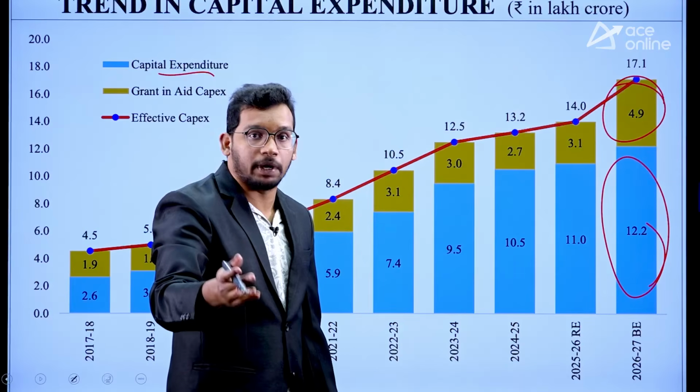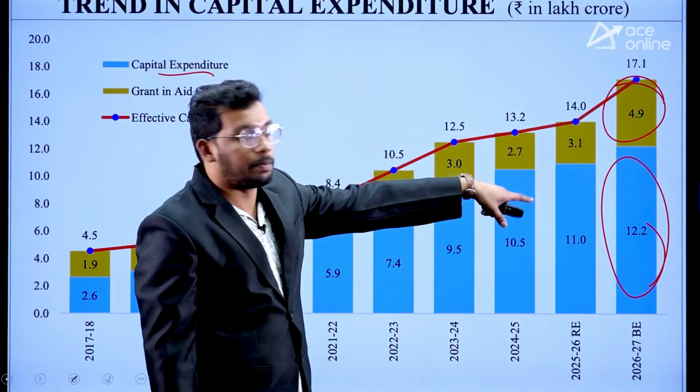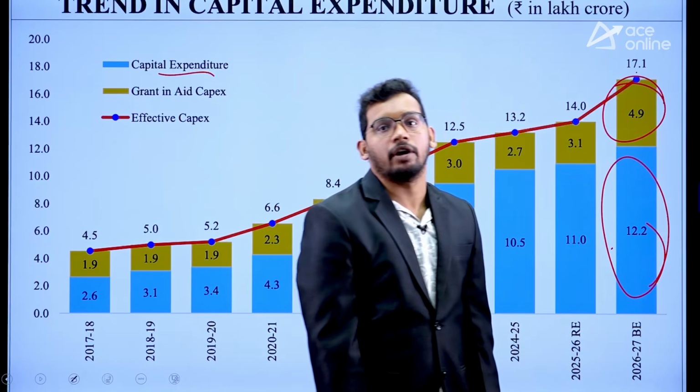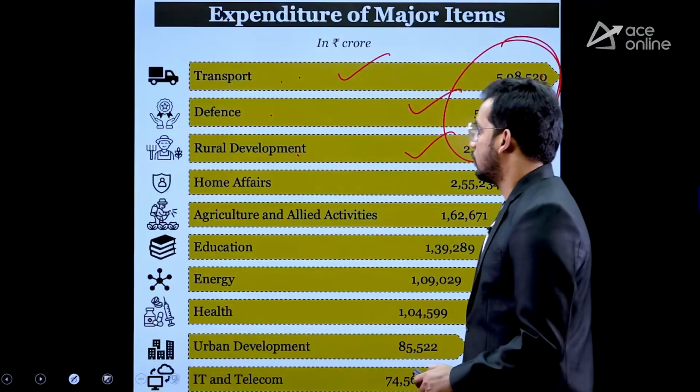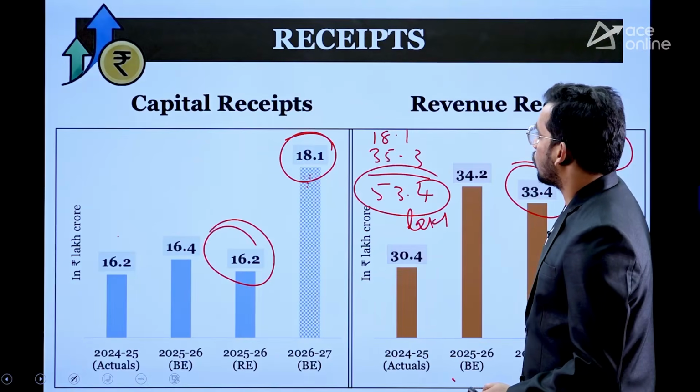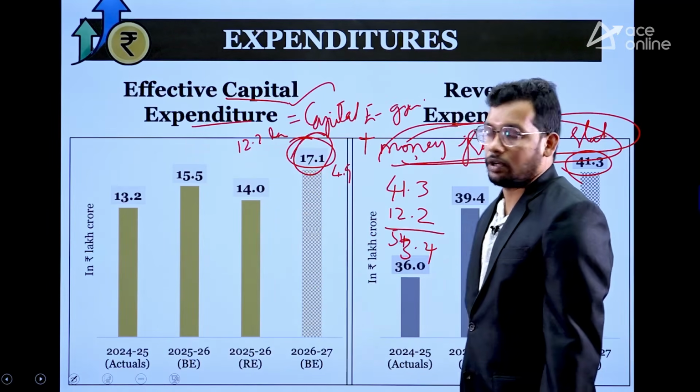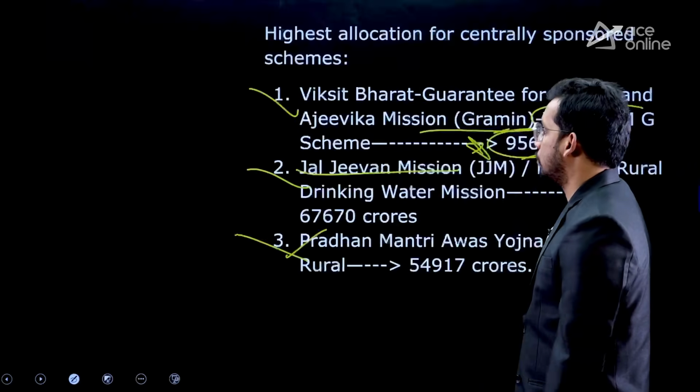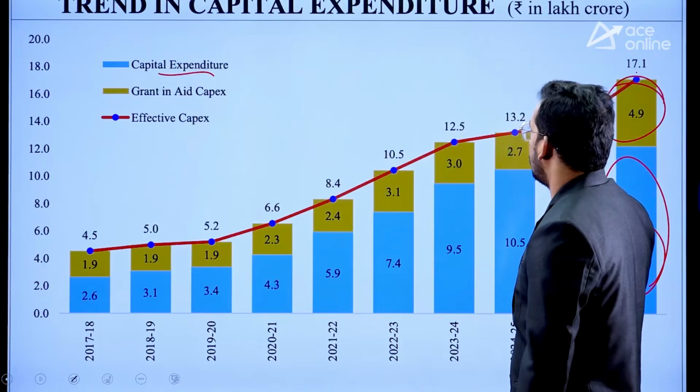It's actually revenue expenditure, but it will be part of capital expenditure. So together 17.1 lakh crores. We have already seen this, 17.1 lakh crores, effective revenue, effective capital expenditure. Okay. So we have got again here.